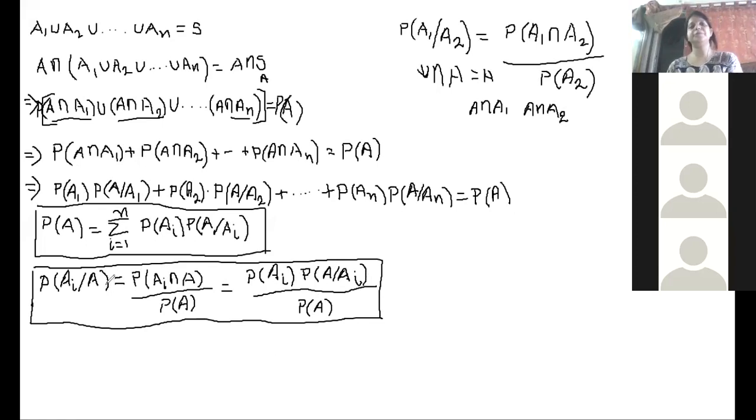So this proves the second result, that probability of Ai given A can be written as probability of Ai into probability of A given Ai divided by probability of A. Is it okay? Is there any doubt? Is the picture clear regarding the proof of Bayes theorem? Because we are going to utilize this in the application part, that is, the problems regarding the Bayes theorem. Is the proof okay for all?